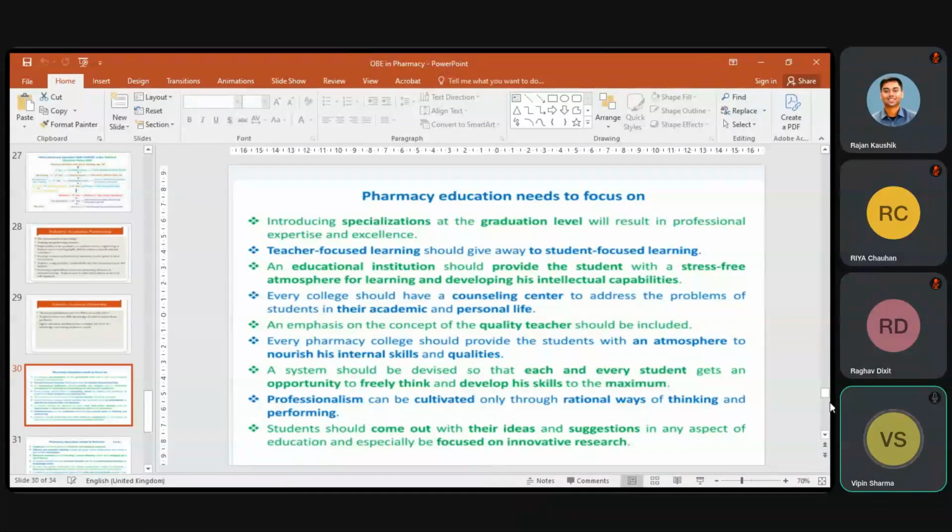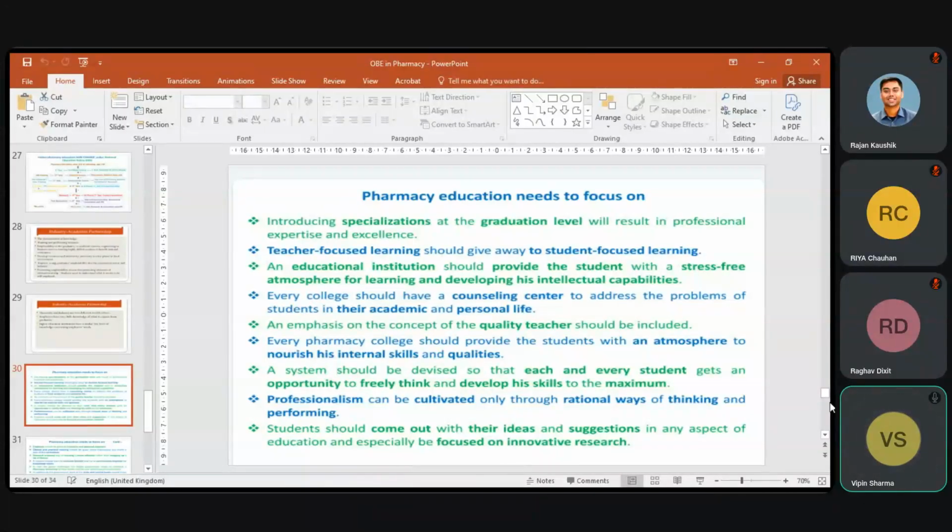So our education system, our pharmacy education system in OBE based system, it should be focused on introducing specialization at the graduation level, and ultimately it will result in professional expertise and excellence.